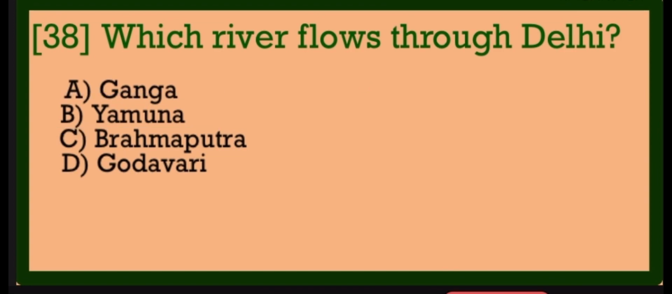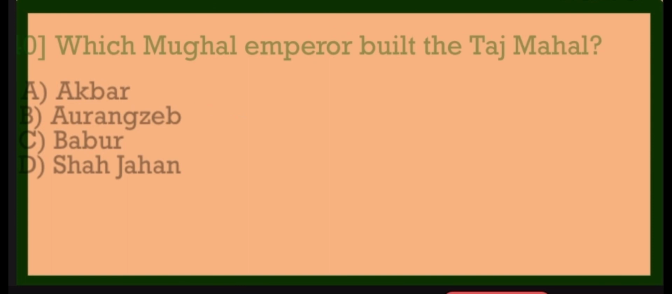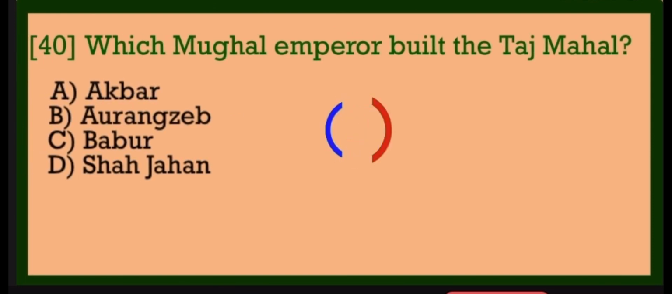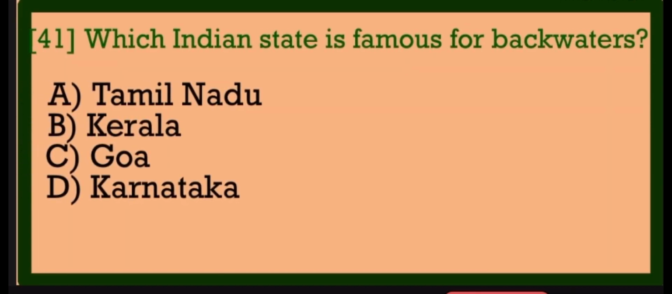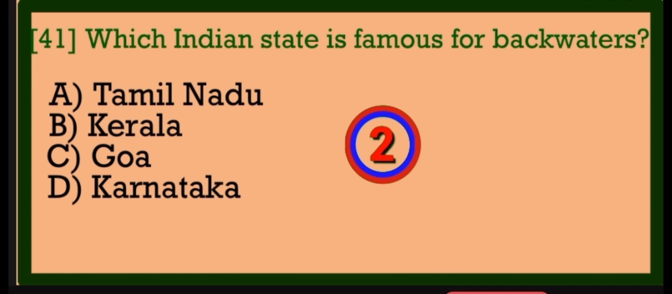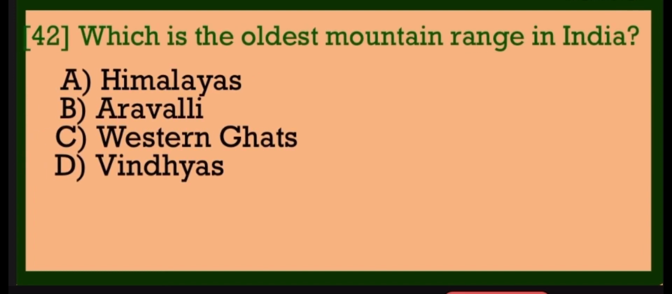Yamuna. Where is the Sand Temple located? Odisha. Which Mughal emperor built the Taj Mahal? Shah Jahan. Which Indian state is famous for backwaters? Kerala. Which is the oldest mountain range in India?